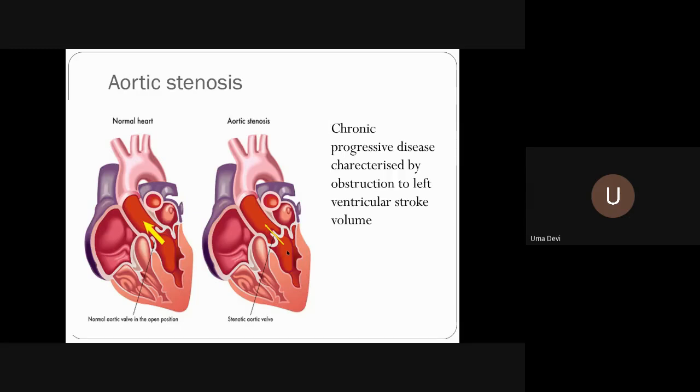From the onset of symptoms to mortality is only 3 to 4 years, maximum 5 years. But usually it is asymptomatic for a long period because of the concentric, hypertrophic changes which go on and which are able to pump out very effectively the blood required. Only after a certain stage does this compensation become a sort of balance. The balance is there for some time.